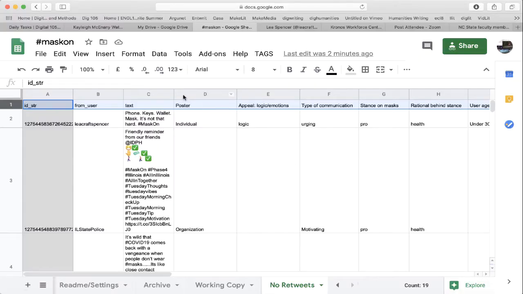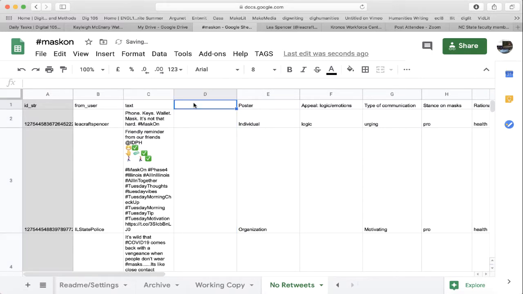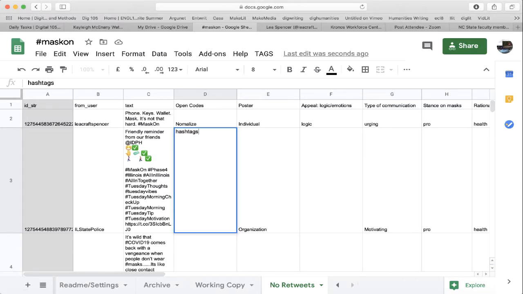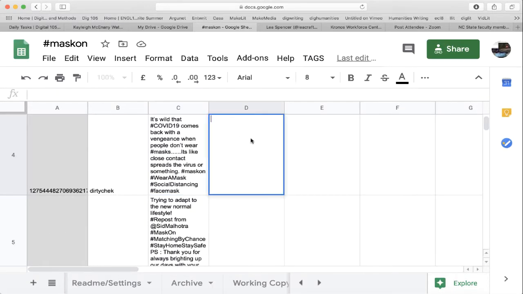And this might prompt you to recognize that you need to be even more open-ended as you brainstorm and start to do the initial steps in here. And for that reason, you might want to add a column or take notes somewhere where you can keep track of open codes, which are really just thoughts that bubble up. So as I look through this tweet, I see it has a lot of hashtags. I see it's connected to the police. I see it's using a lot of emojis. I don't really know yet how that's going to fit into my final data scheme here, but I do want to keep track of it and allow my brainstorming to develop.